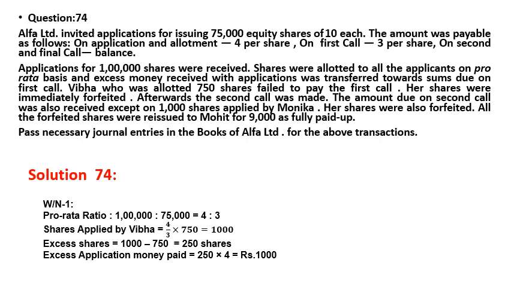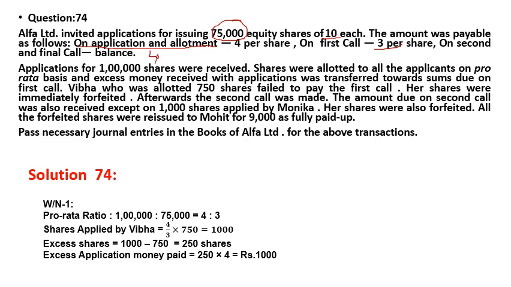Now 74. Look at the 74 question, it is almost a similar pattern. A little bit changes are there. Over here Alpha Limited issued 75,000 shares at a face value of 10 rupees. Payable on application and allotment is 4 rupees, only one call is there, first and final call 3 per share, and second and final call is the balance, means 4 plus 3 plus 4, that is the balance money will come 4.